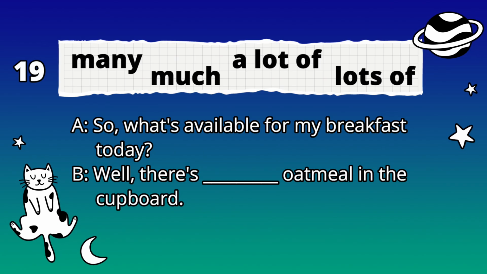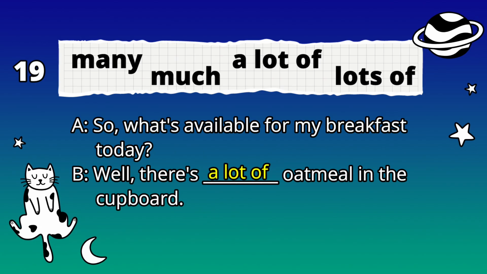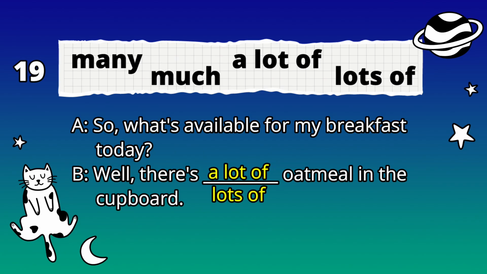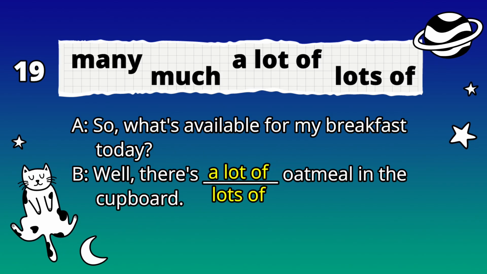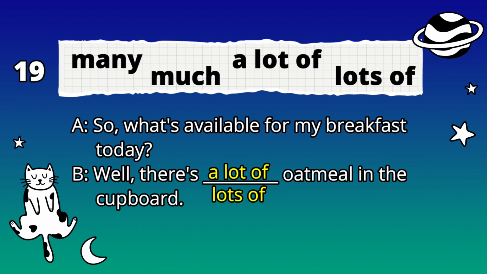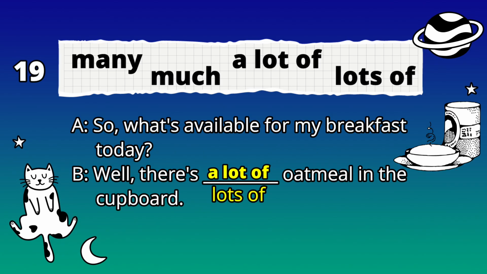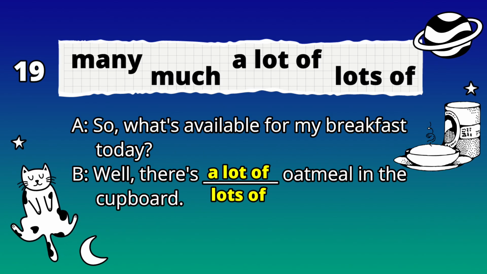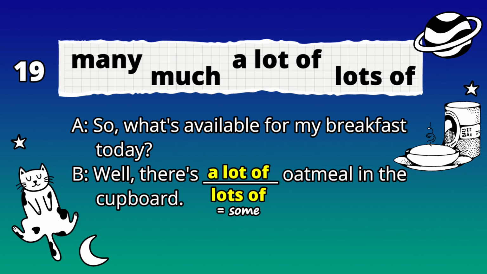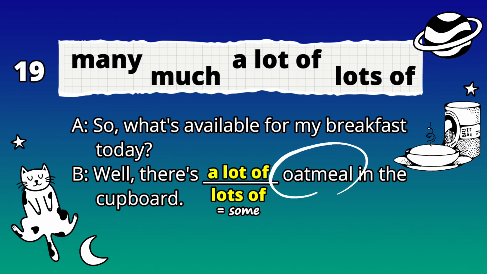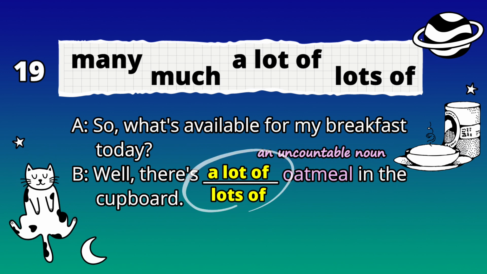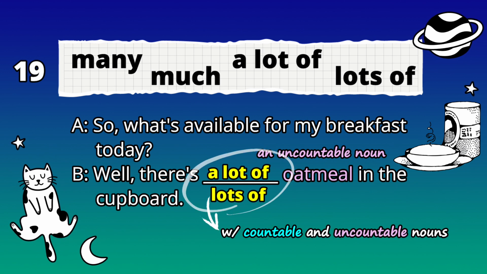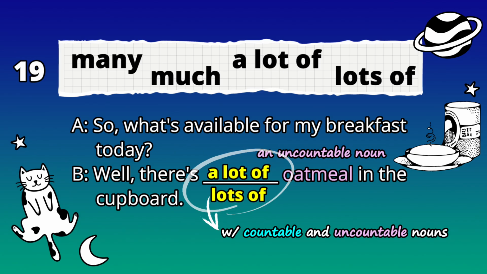And now for number 19. The answers here are a lot of or lots of. Either one of those can be used here. First person says, "So, what's available for my breakfast today?" And the person answers, "Well, there's a lot of oatmeal or there's lots of oatmeal," meaning that there's some. Now, oatmeal is an uncountable noun. So we can use a lot of or lots of with both countable and uncountable nouns.